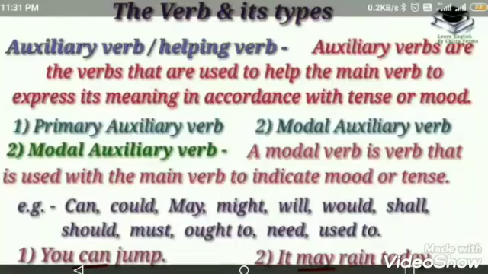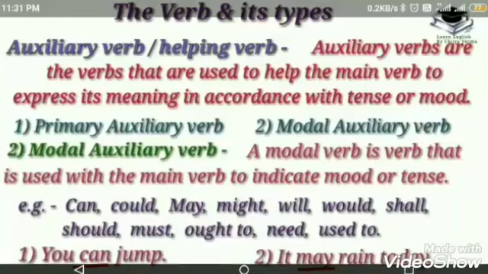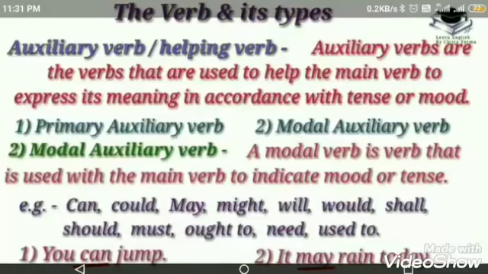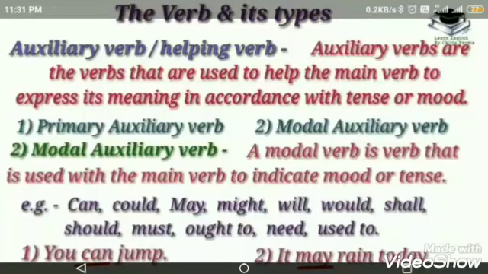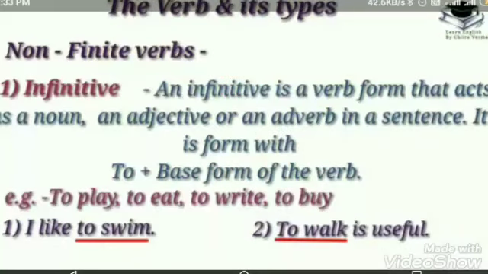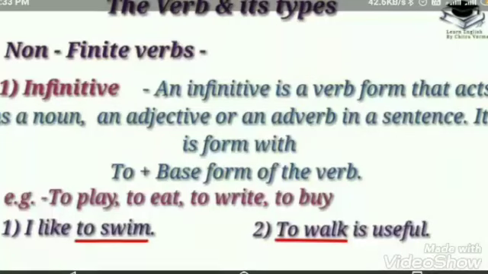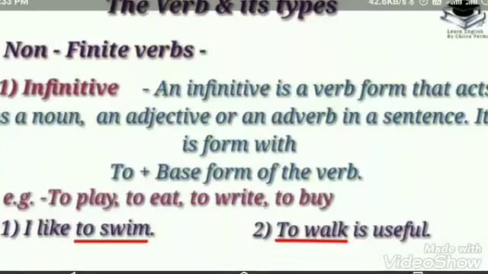You may see the following examples. They are playing. In this sentence, are is the helping verb and playing is the main verb. In the second example, I have finished my work. Have is the helping verb and finished is the main verb. You may see the next example here. I have a dog. There is only one verb, that is have. It means it is a main verb. So see the second sentence. I have finished my work. Have is a helping verb and in the sentence I have a dog, this is a main verb.